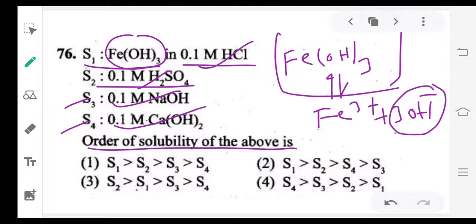But if you want to compare among the two acids and among the two bases, the acid which provides more H⁺ ions leads to more solubility. The base which provides more OH⁻ ions leads to very little solubility. Based on this, you can decide S4 has the least solubility and S2 has the highest solubility. So option 3 you can take.